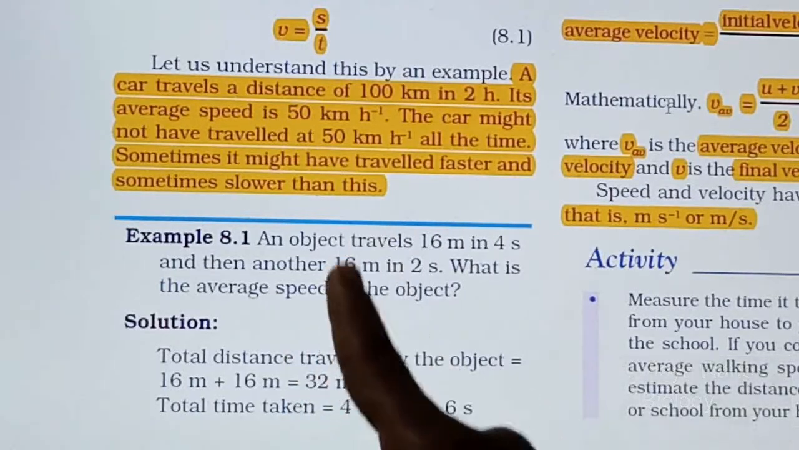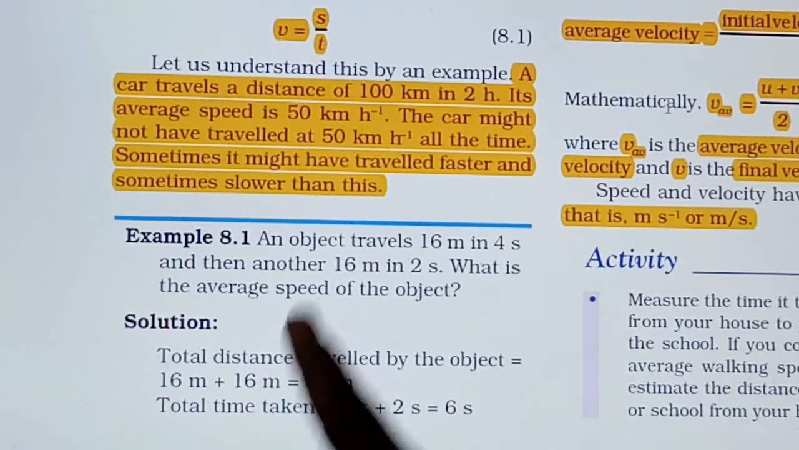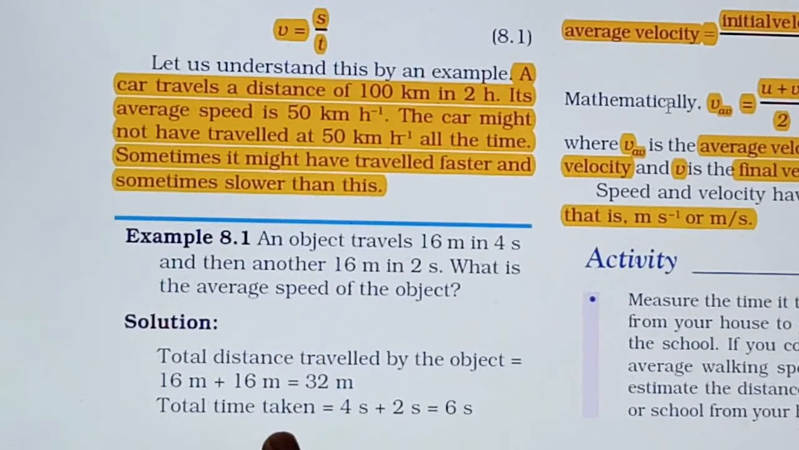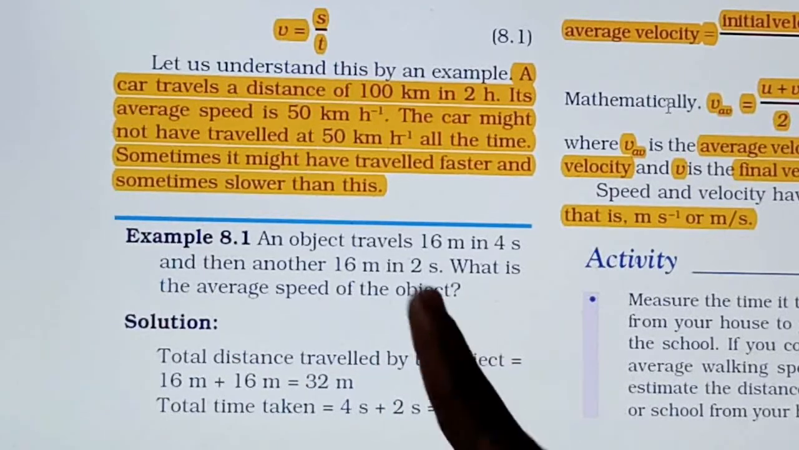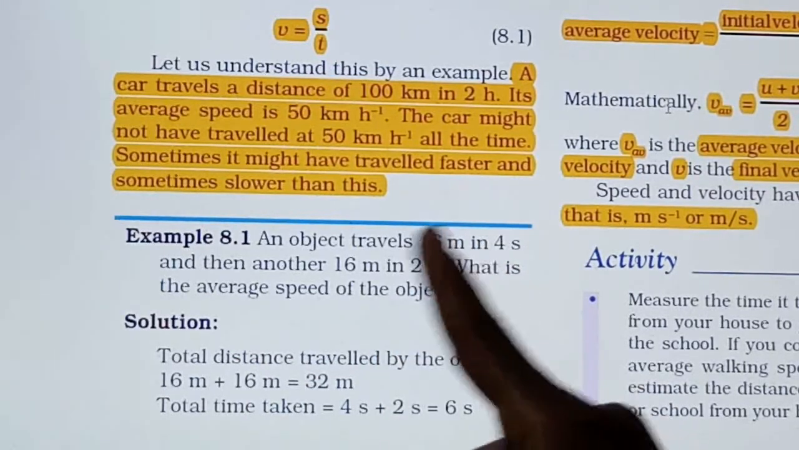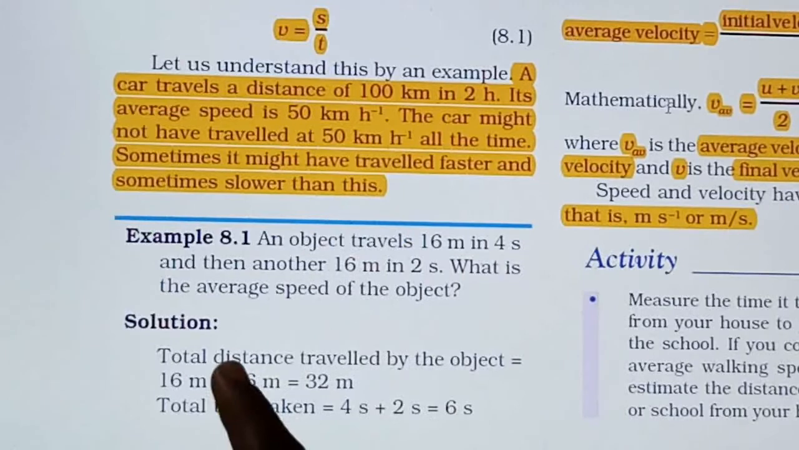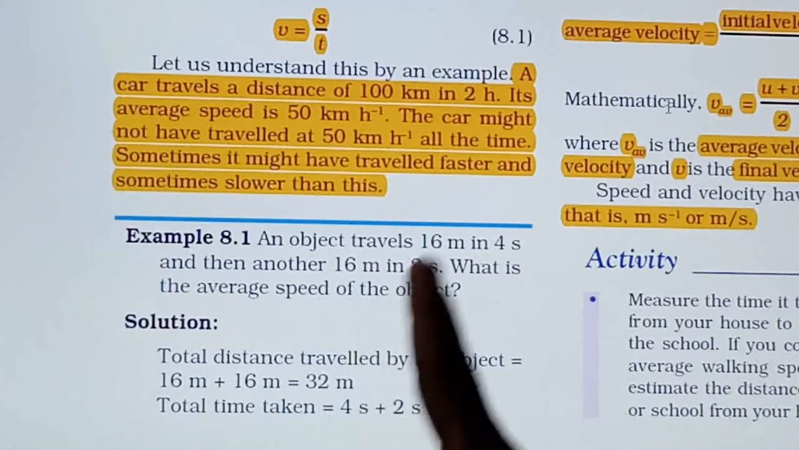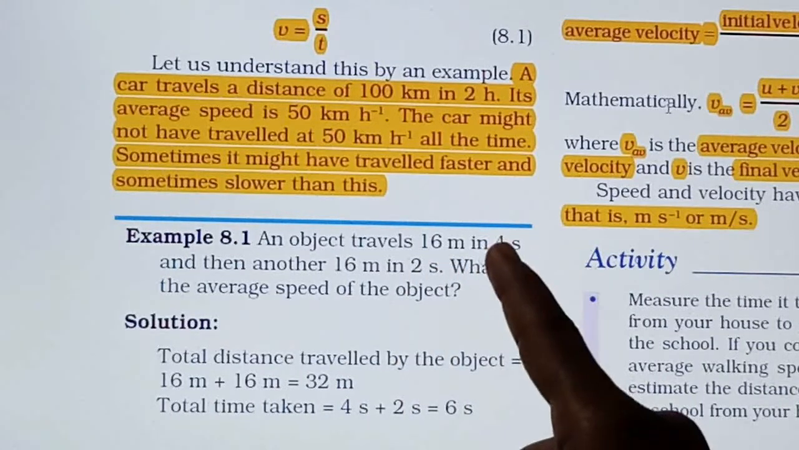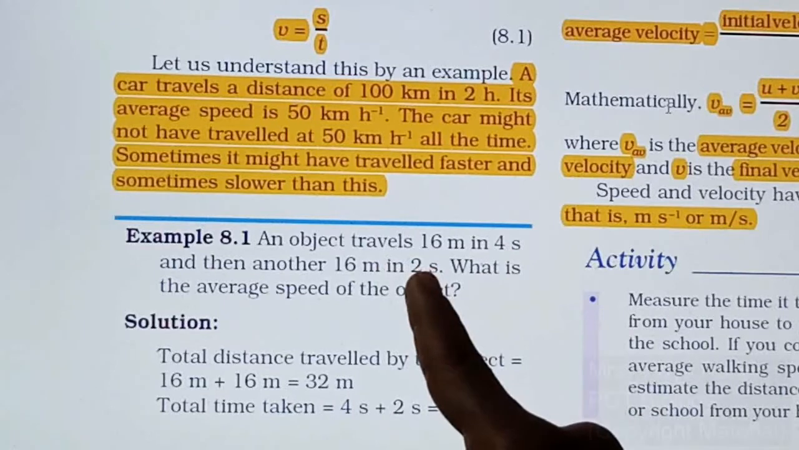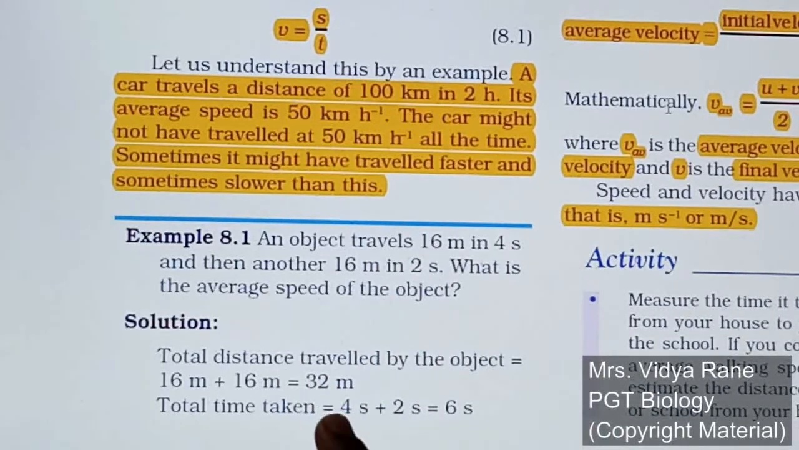Whenever you solve a problem, solve it in this pattern. First write whatever is given and what you have to find out. The total distance travelled by the object is 16 meters in the first 4 seconds and the next 16 meters in the next 2 seconds. So 16 plus 16, the total distance travelled is 32 meters. Now we take the total time: 4 seconds plus 2 seconds is equal to 6 seconds, the total time taken by the object.